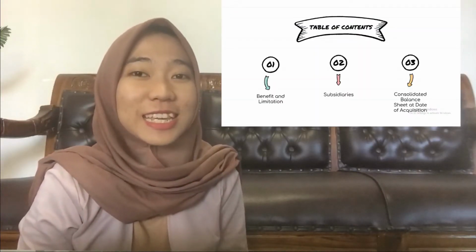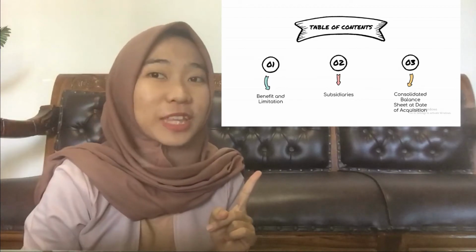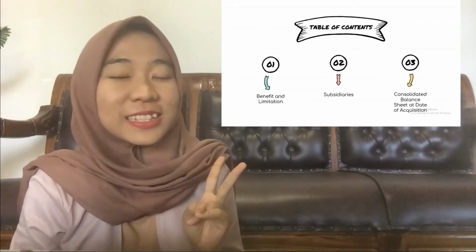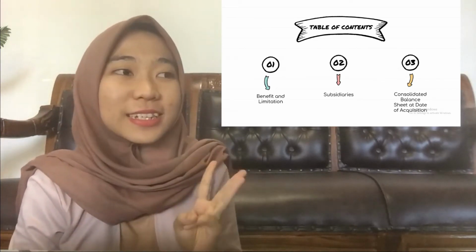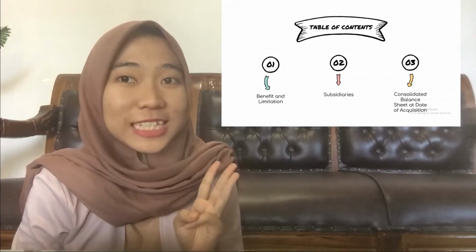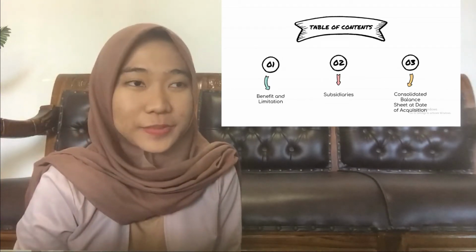Okay, so on this occasion, I will discuss chapter 3 in Advanced Accounting. It was about an introduction to consolidated financial statements. It was a fun lesson, so let's get started. The important points that I would like to discuss are, first, benefit and limitation, second, subsidiaries, and third, consolidated balance sheet at date of acquisition.